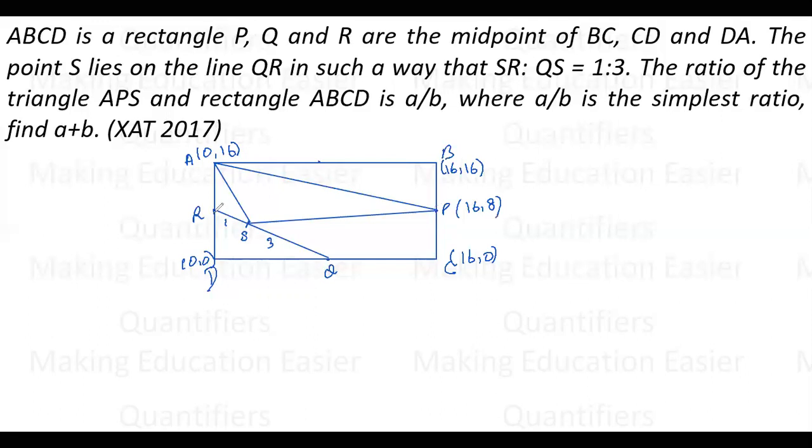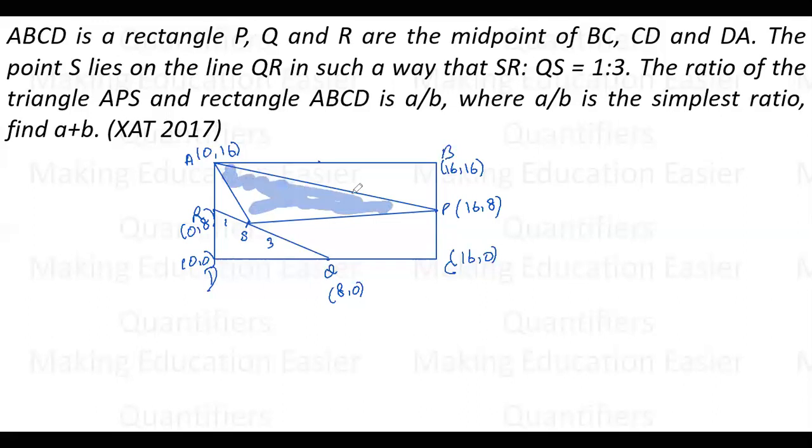Fine. This point is again the midpoint. R is the midpoint. The value of R coordinate would be 0, 8 again. This point is again a midpoint moving along the x-axis. So this point is 8, 0. Now, see how easy my task is. For this triangle, I need to find the area. I have 3 vertices.